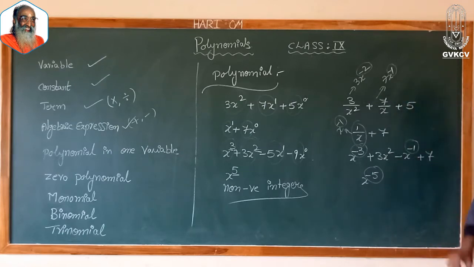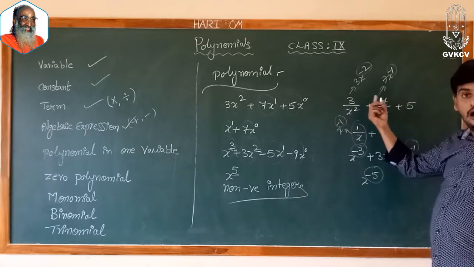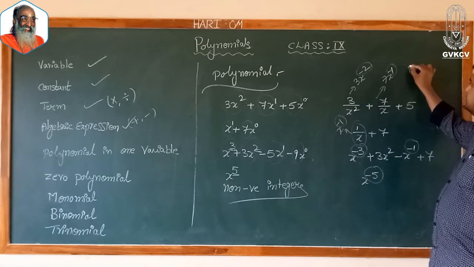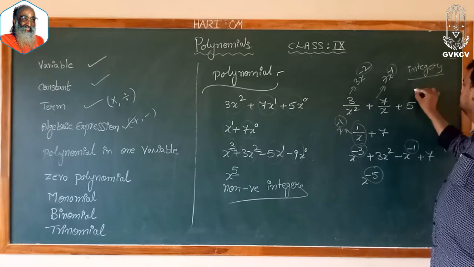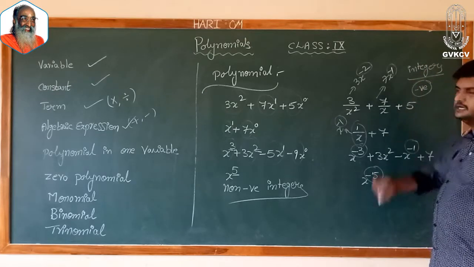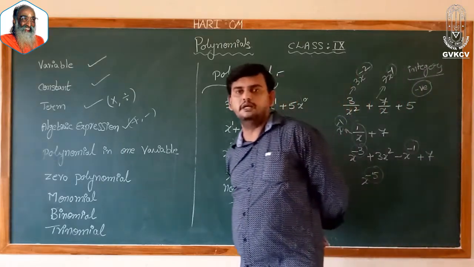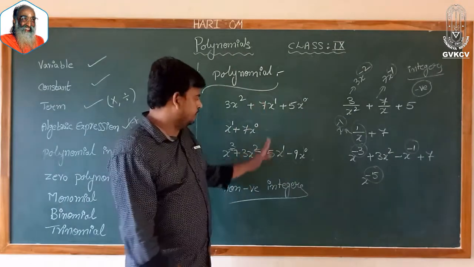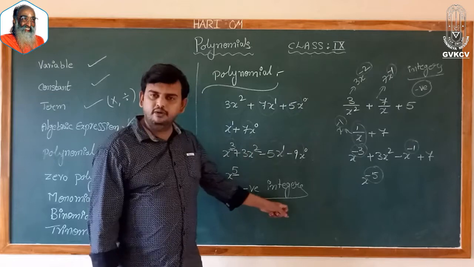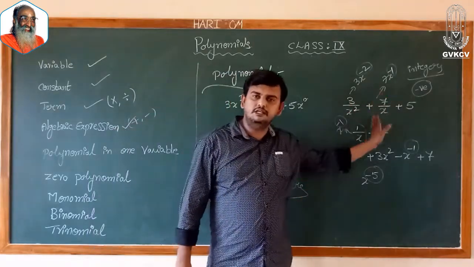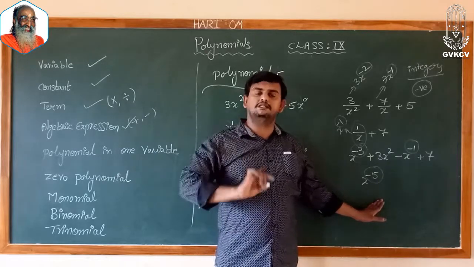In all these 4 examples, the variable powers are integers. These are only integers, means you have negative integers also. In all these 4 examples, the variable powers are non-negative integers, whereas in these 4 examples, the variable powers are integers.